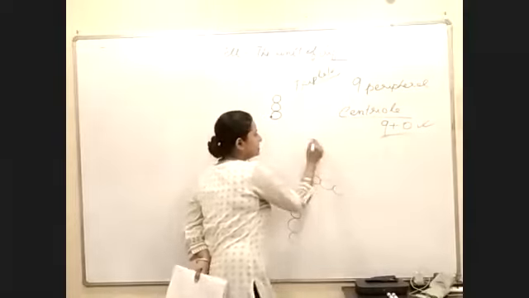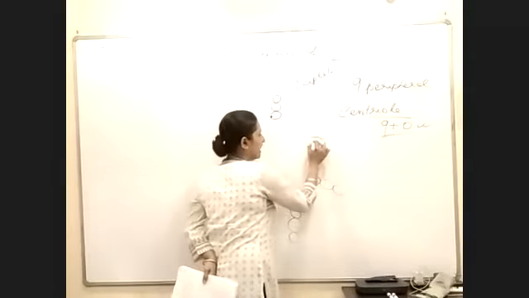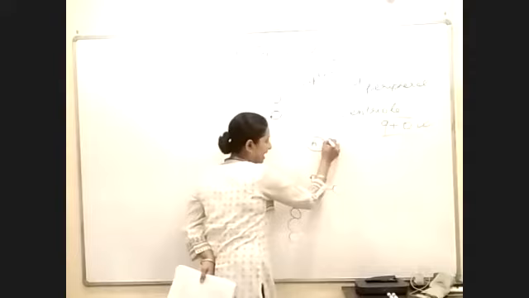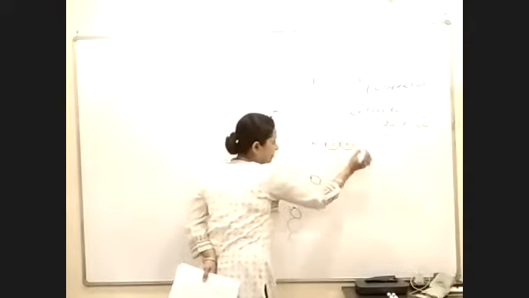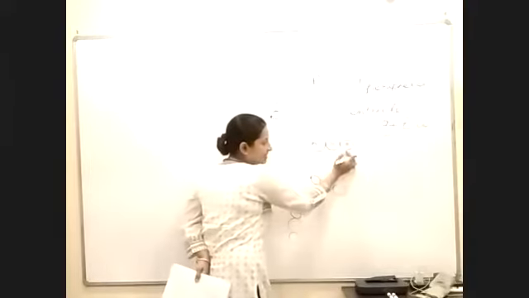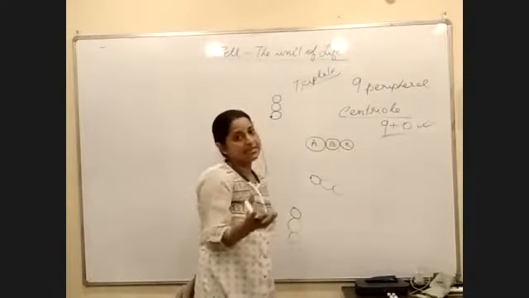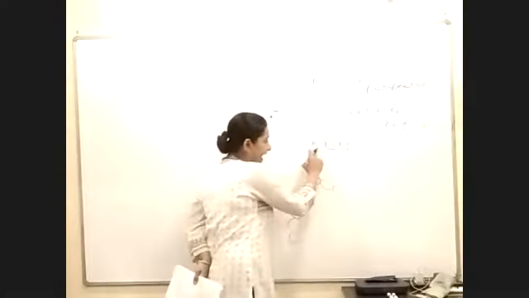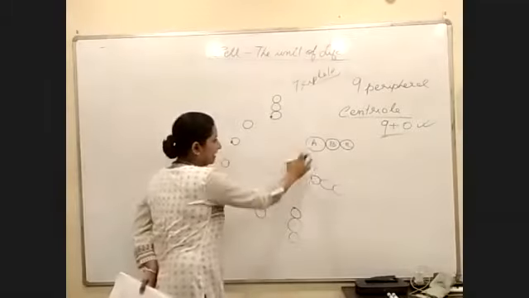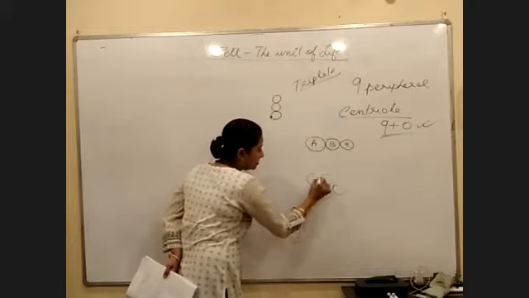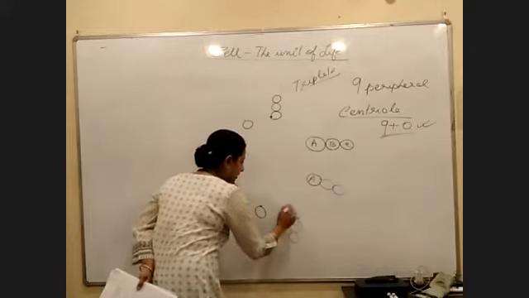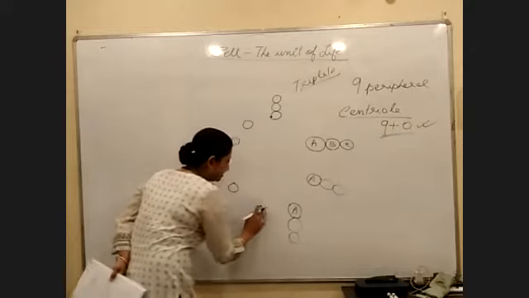To draw it precisely, suppose this is the first one and this has been named A. Next we have the B microtubule, next the C microtubule. B and C are the same size, but A is in each case comparatively bigger than both of them, right? So in this case also this will be bigger, and similarly here.